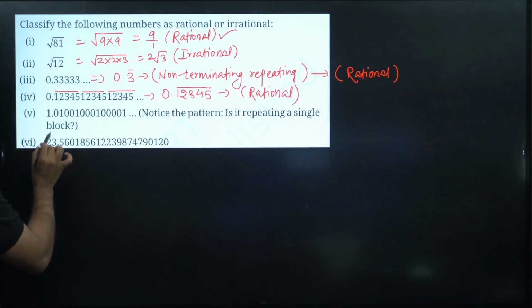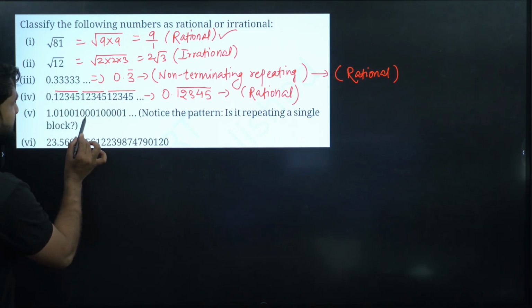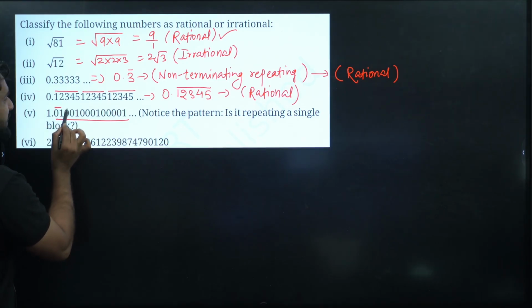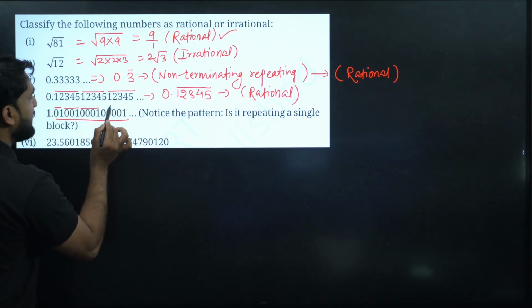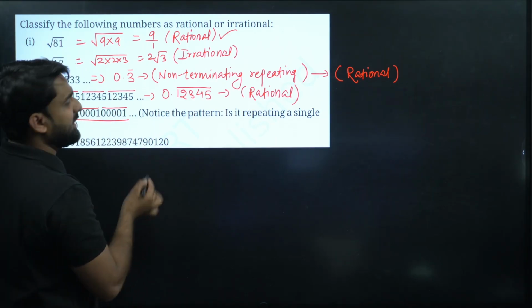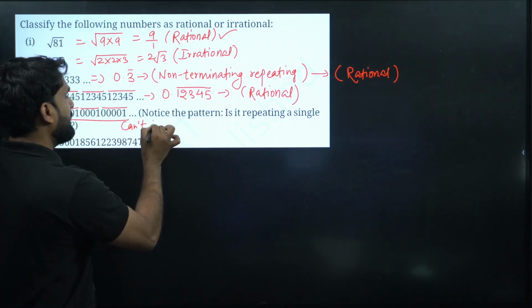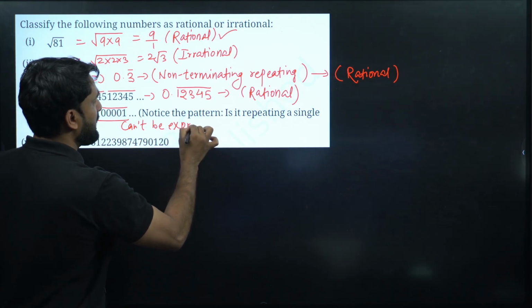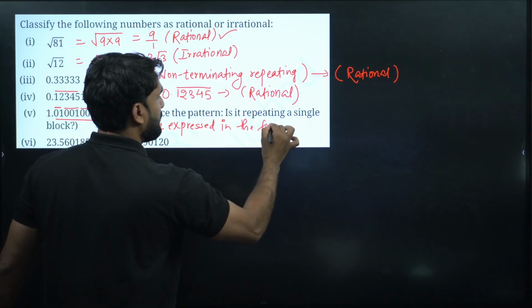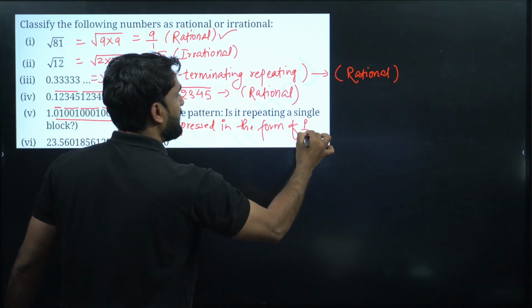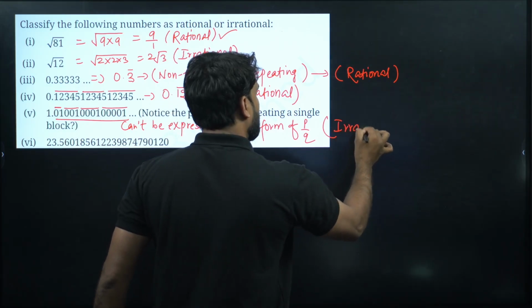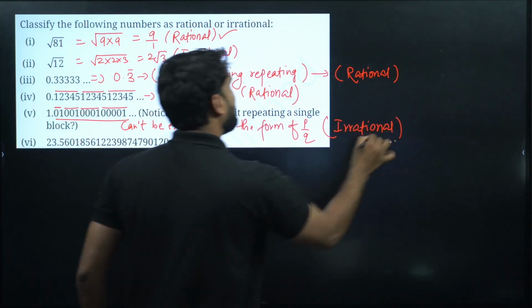Now next, fifth is 1.010010001. No. This repetition is not systematic. First is 0.1, now 001, now 0001, now 00001. So this repetition is not perfect, so it cannot be expressed in the form of p by q. And if it cannot be expressed in the form of p by q, it means that it is always irrational. So this is an irrational number.